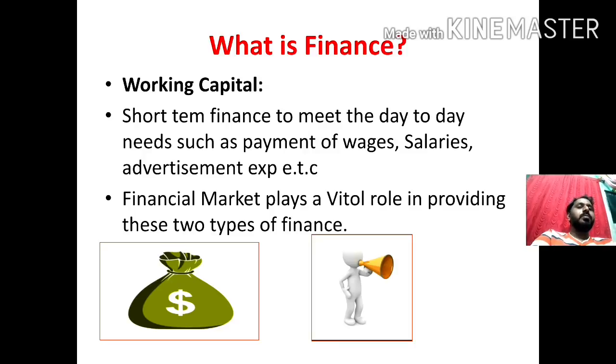Children, short-term finance to meet day-to-day needs such as payment of wages, salaries, advertisement expenses, etc. comes under working capital. So to meet the day-to-day expenditure of our business firm, we need this working capital. Financial market plays a vital role in providing these two types of finance.